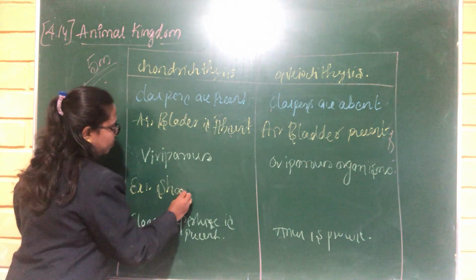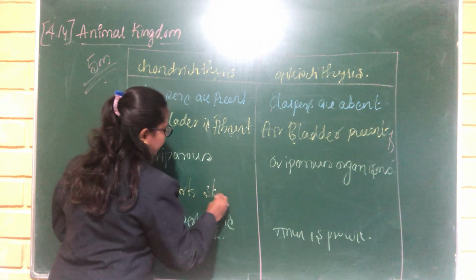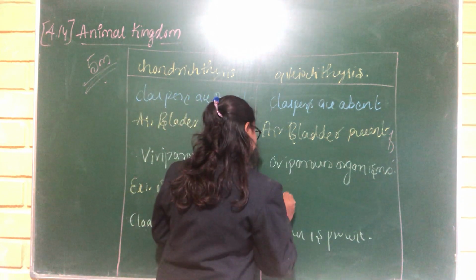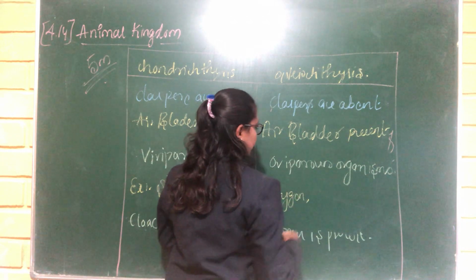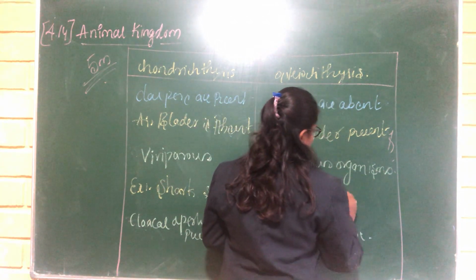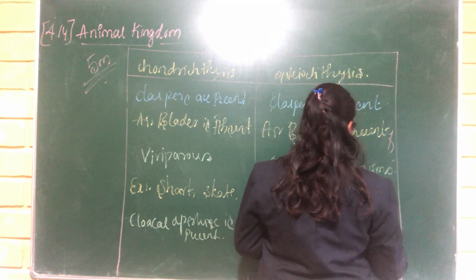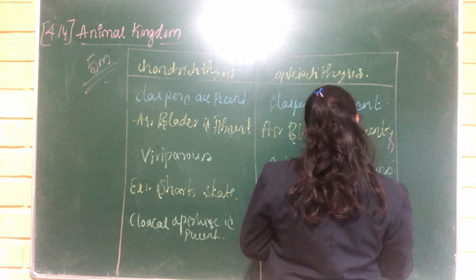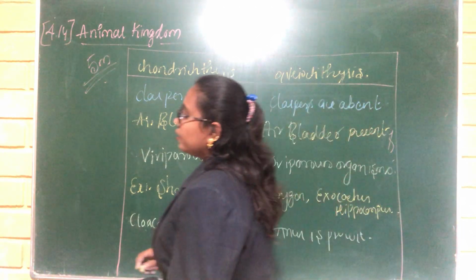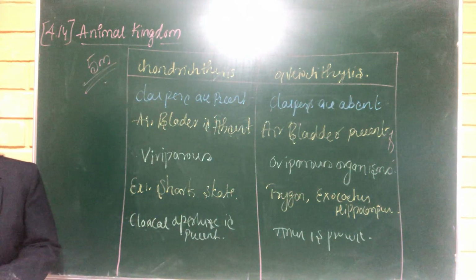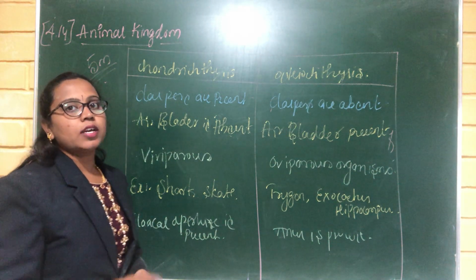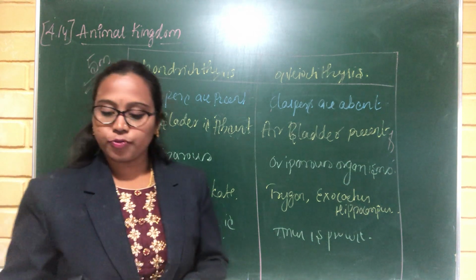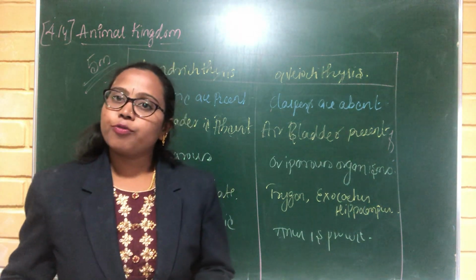Shark and skate are examples of Chondrichthyes. For Osteichthyes, Trigon, Exocoetus, Hippocampus, etc. These are all the differences between Chondrichthyes and Osteichthyes. It is a very important question for the main exam, for 5 marks.